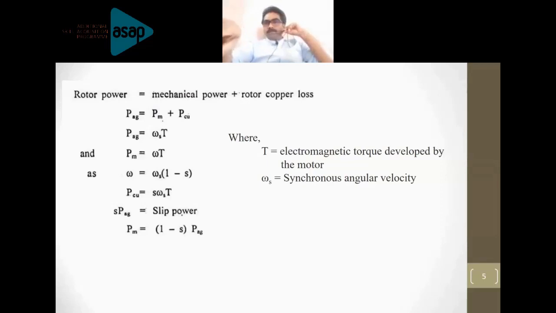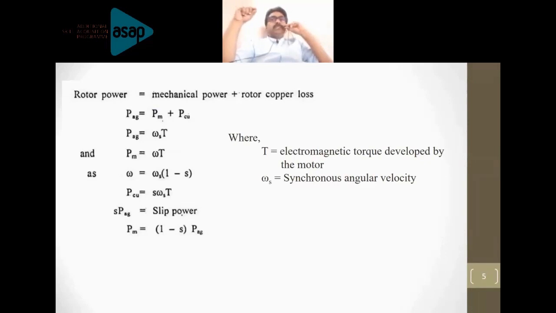And the power, that is a general concept: the power delivered to the rotor across the air gap is equal to the mechanical power delivered to the load plus the rotor copper loss. So the air gap power is the sum of the mechanical power and the copper loss. Go to the next slide.